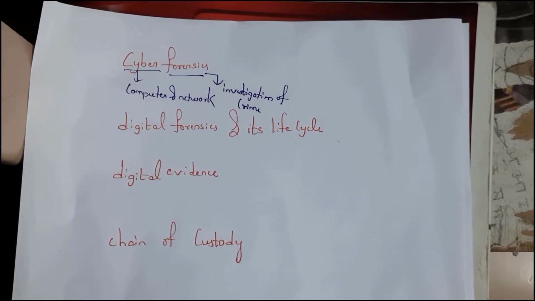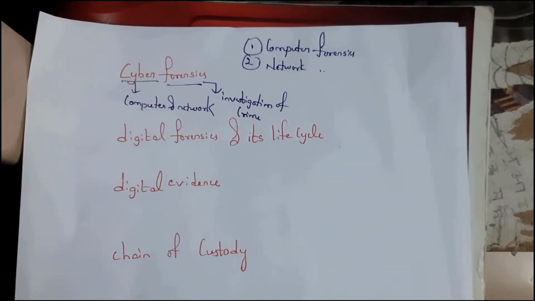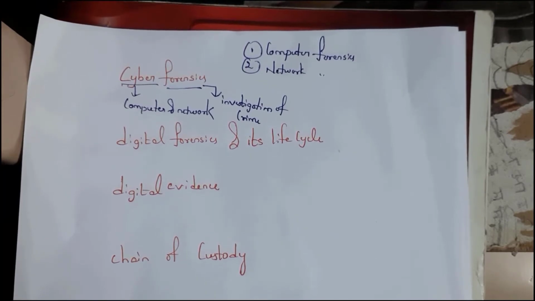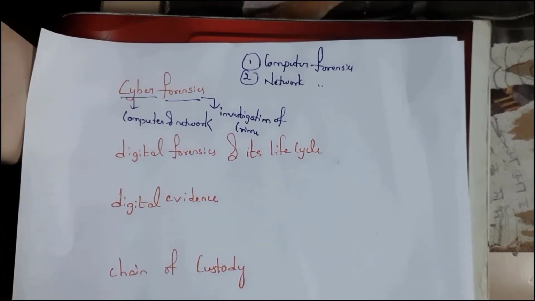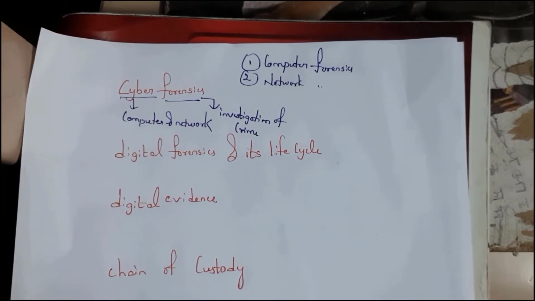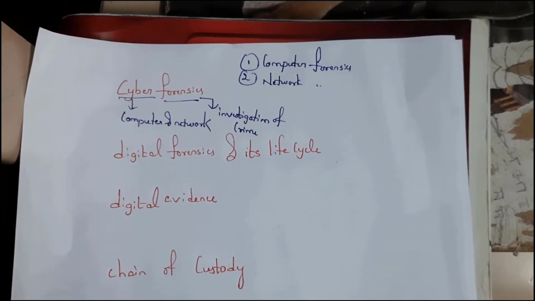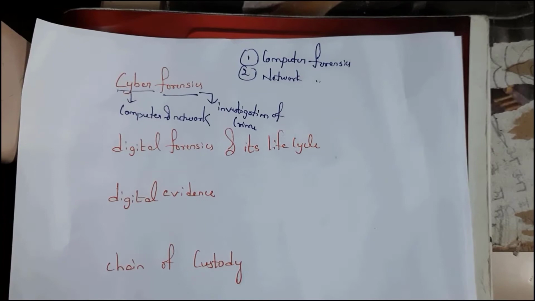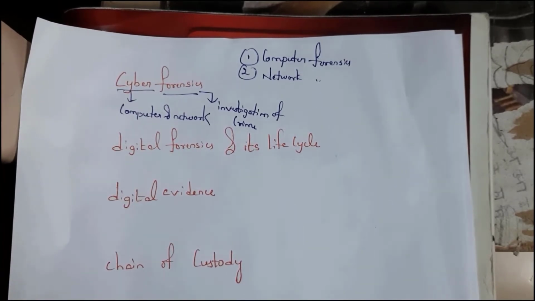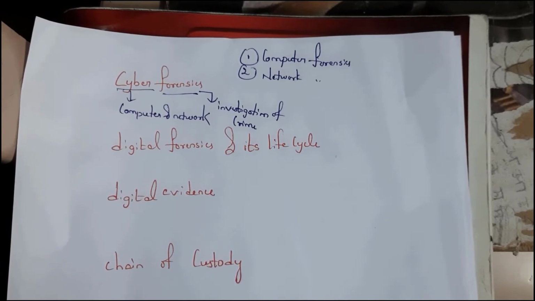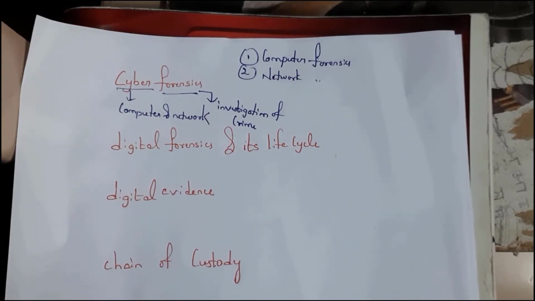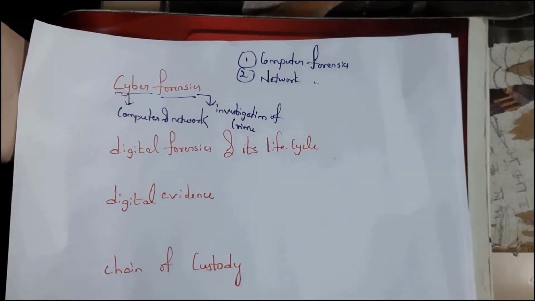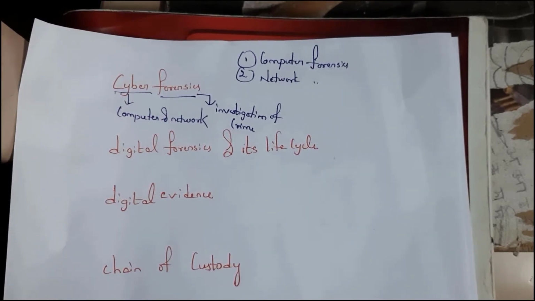See, these cyber forensics are classified into two types. First one is computer forensics and next one is network forensics. Computer forensics is a technique of examining a computer in order to identify evidence, such that this evidence is used in dealing with crime and criminal investigations. See, computer forensics is nothing but investigation of a computer. This investigation is carried out by a computer forensic expert.